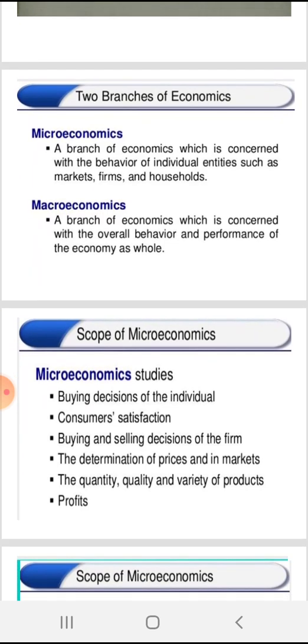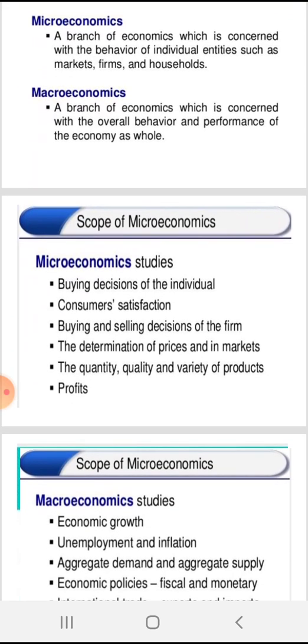Two branches of economics are microeconomics and macroeconomics. Microeconomics is a branch of economics which is concerned with the behavior of individual entities such as markets, firms, and households. Macroeconomics is a branch of economics which is concerned with the overall behavior and performance of the economy as a whole.